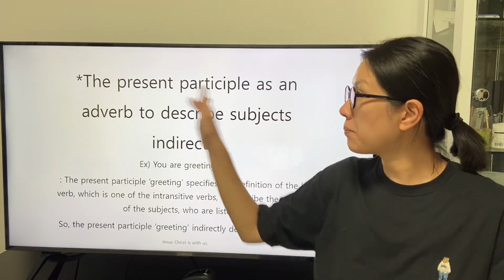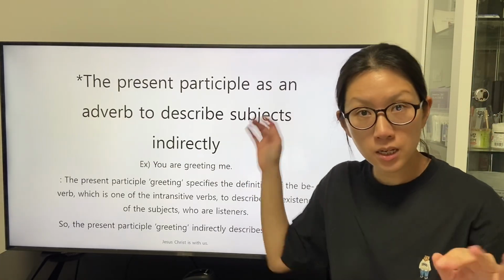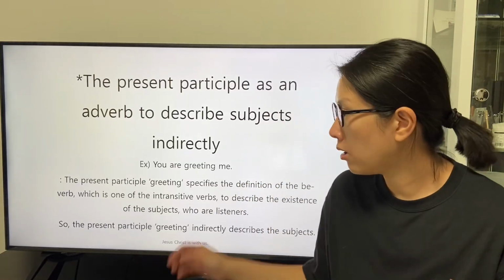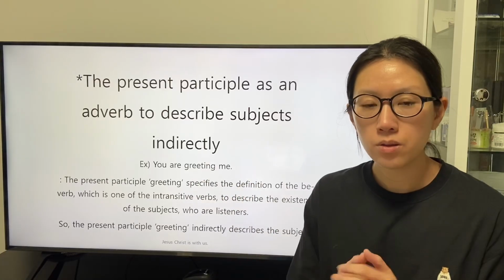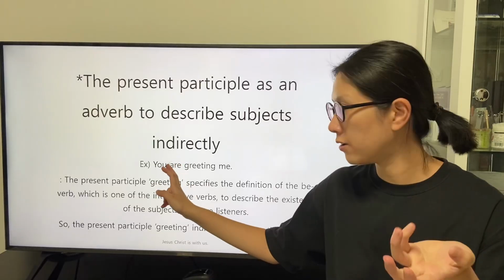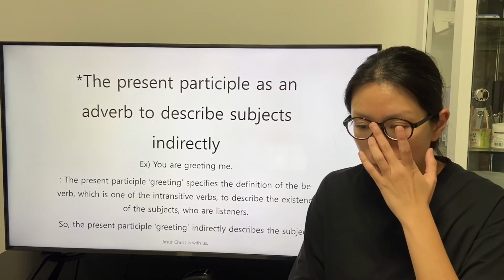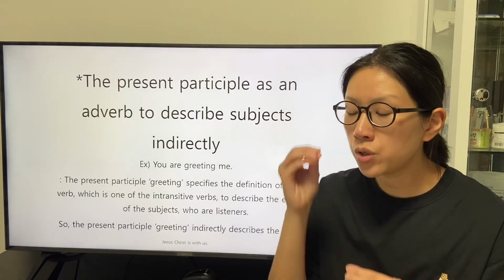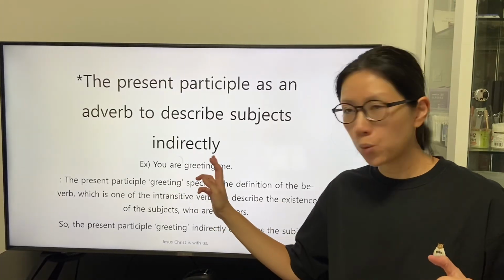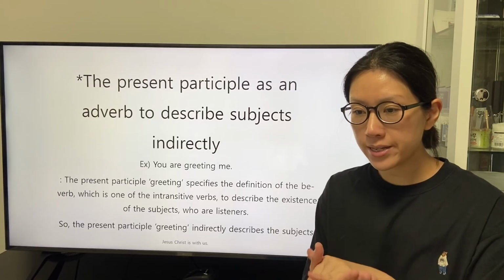We will study the present participle as an adverb to describe the subject indirectly in a clause. There is a clause, you are greeting me. The speaker can emphasize the existence of the listeners as a subject in a way to specify the definition of the be verb are with the present participle greeting that has the trait as an adverb.